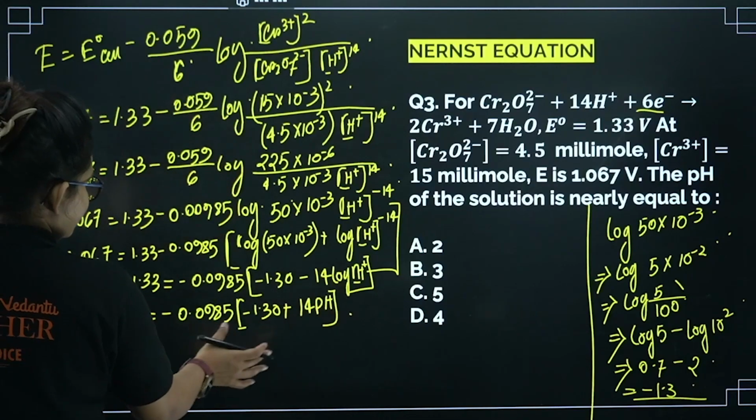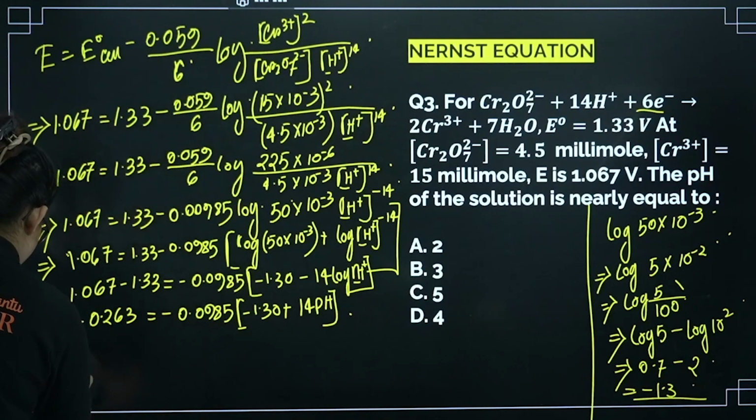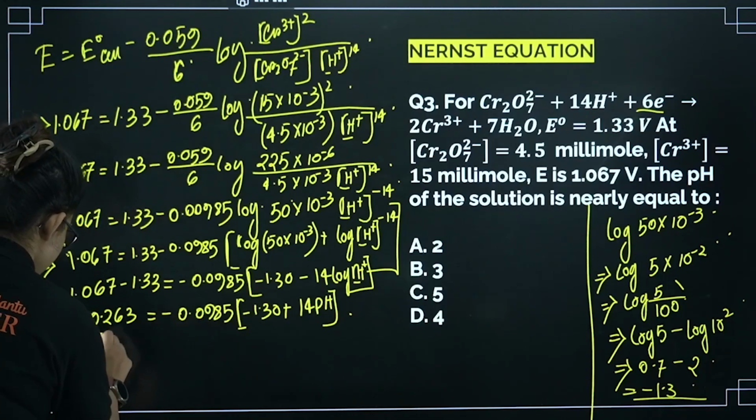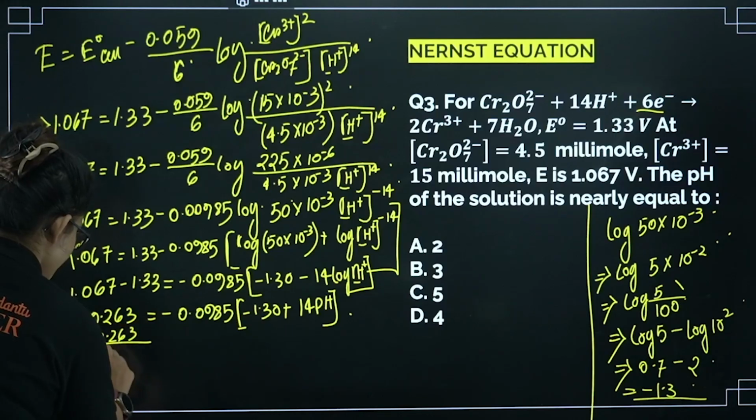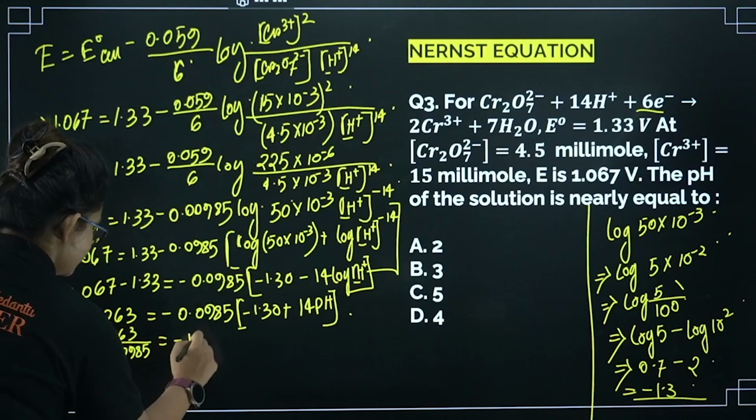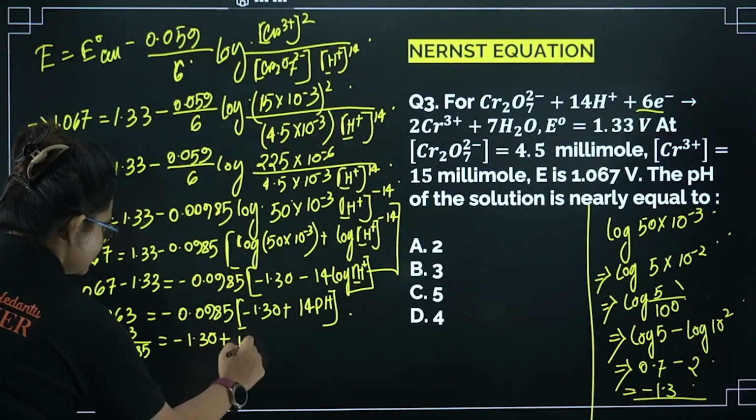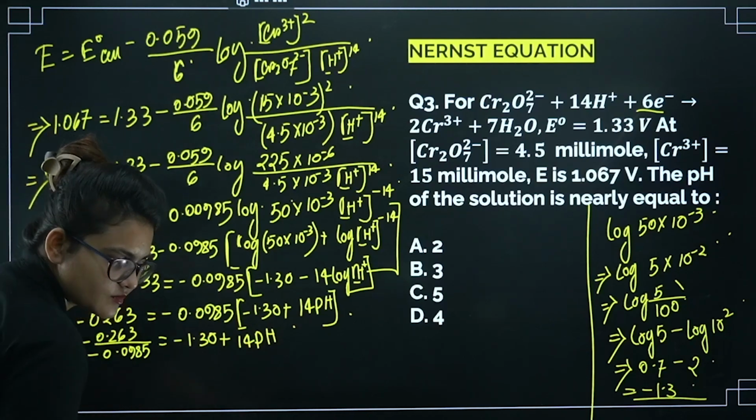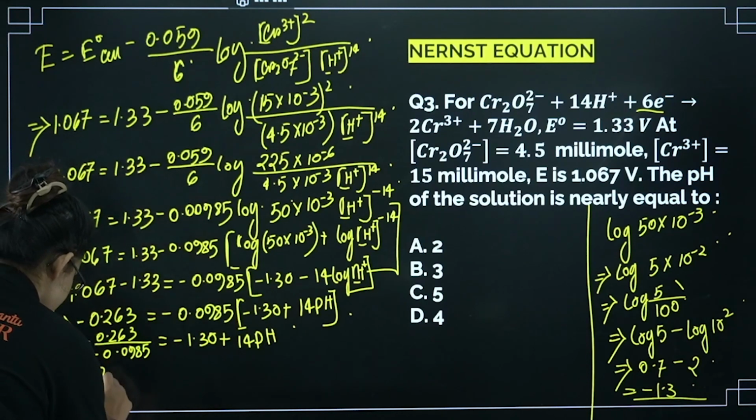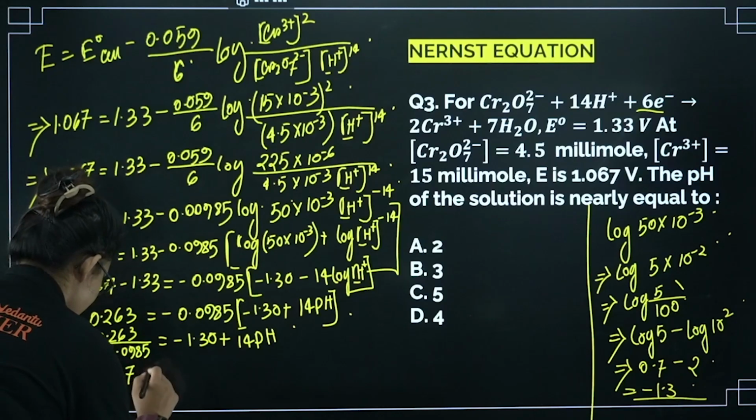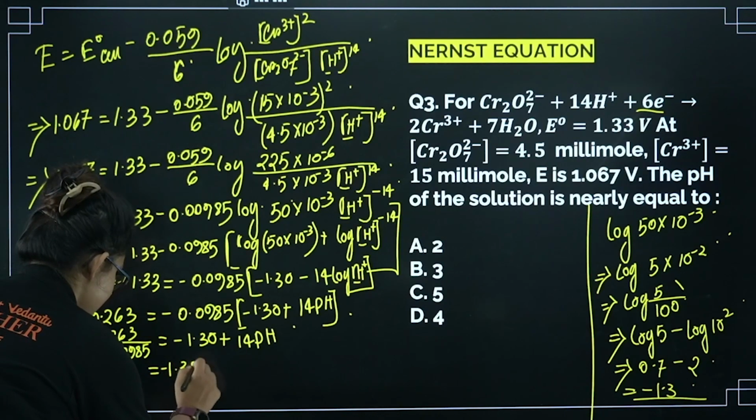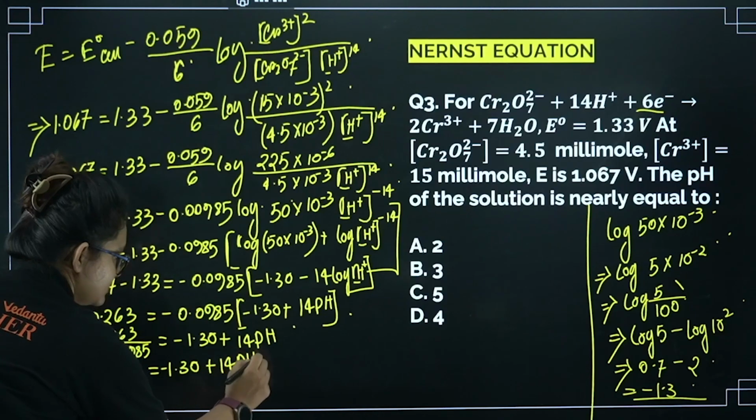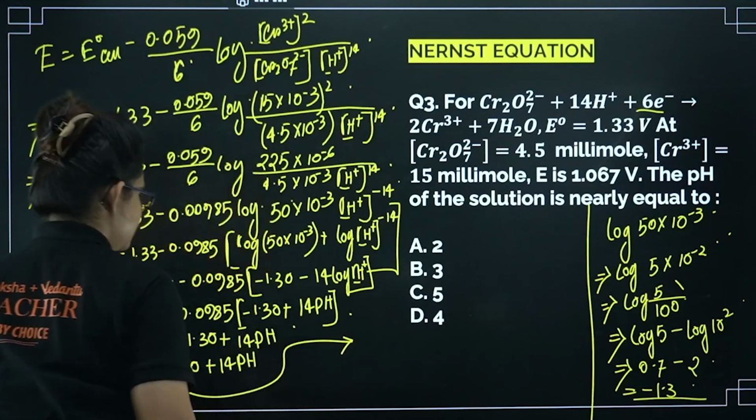Right, now just simple calculation here and there you have to do. So from here, if I just do minus 0.263 divided by minus 0.0985 equals minus 1.30 plus 14 pH, it will come almost like 26.7. That equals minus 1.30 plus 14 pH, right? Let me just take it this side.